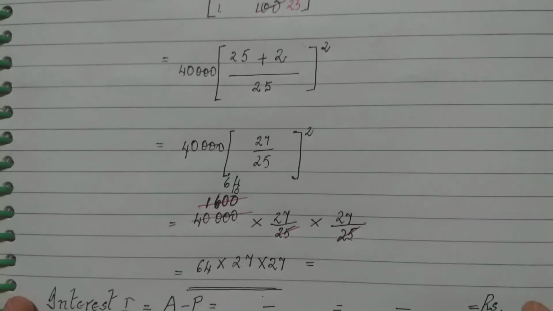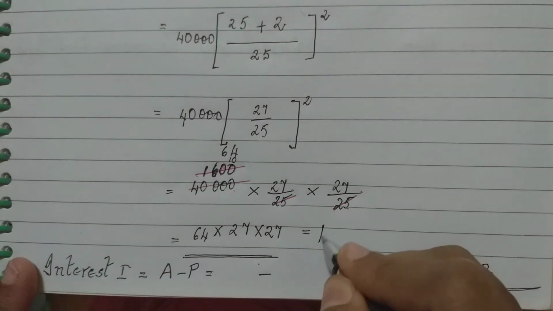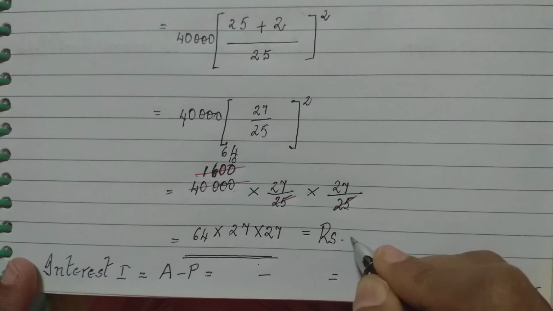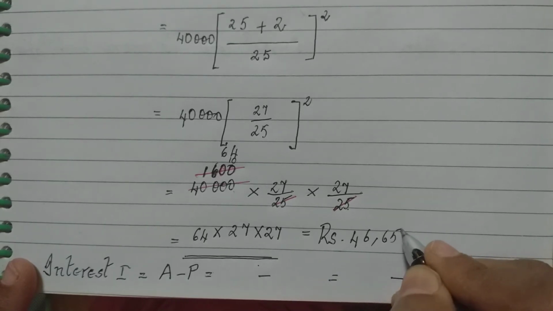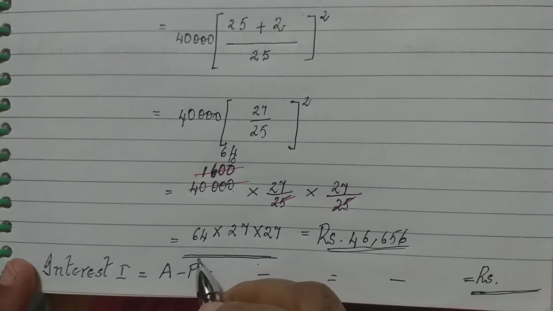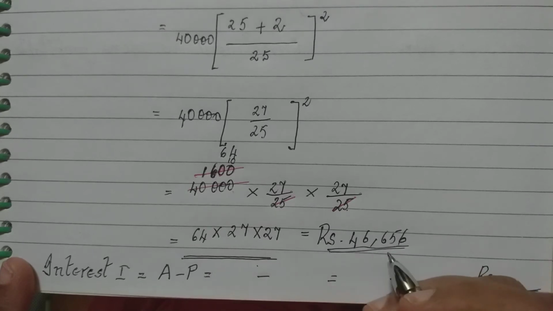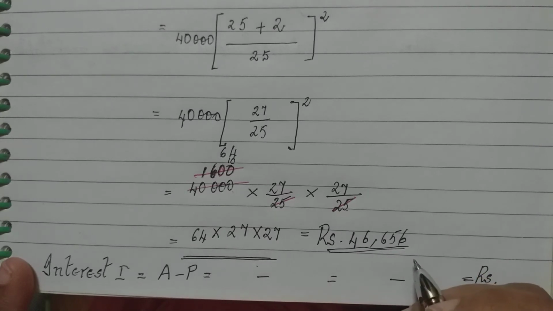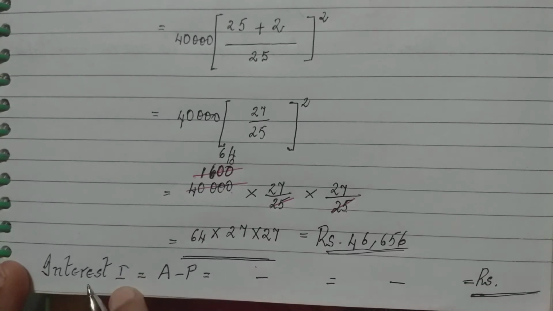And when we multiply all this, we arrive at the answer as rupees 46,656. Now we have to see how much is the interest or the profit he got.